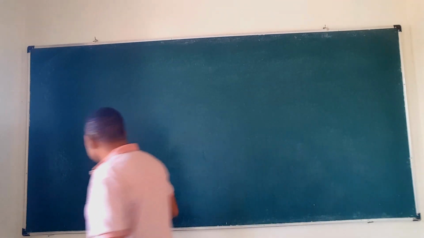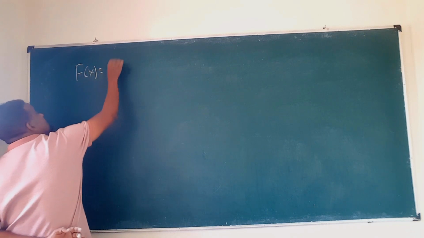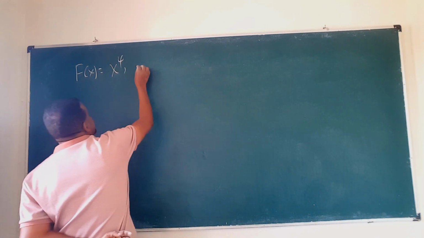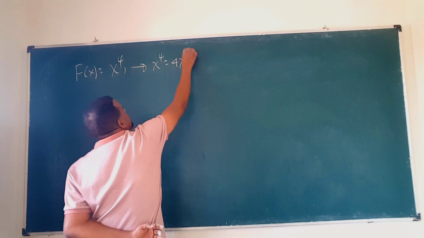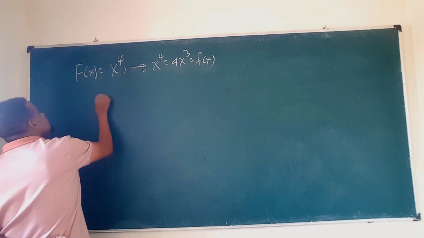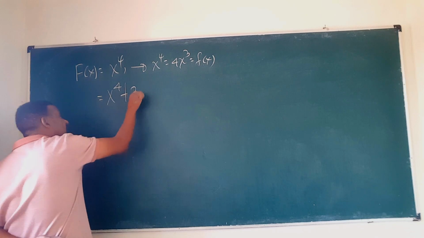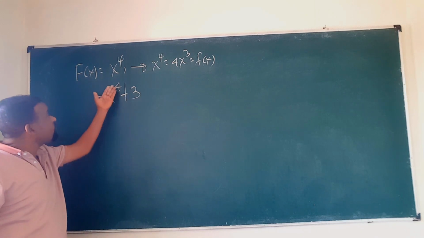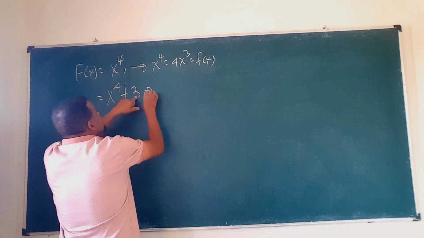Let's see. Look, consider this f of x equal to x the power of 4. Okay, then its derivative is what? The derivative of x the power of 4 is what? 4x the power of 3, which is our small f of x. Okay, now consider this one also. This x the power of 4 plus ለምሳሌ 3 አሉት። አሁን x the power of 4 ላይ 3 የደመርኩት the constant 3. Okay, so what about the derivative of this one?